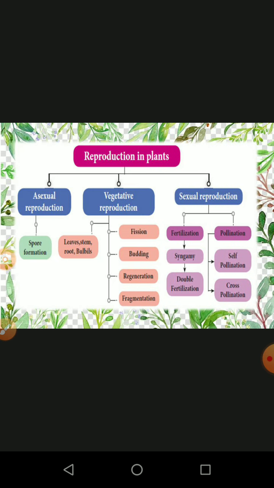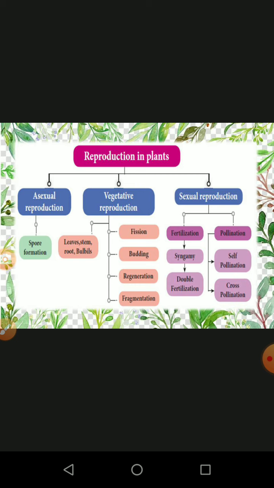From this diagrammatic representation, reproduction in plants is classified into three types. Number one, asexual reproduction. Number two, vegetative reproduction. And number three, sexual reproduction. Asexual reproduction means the organism reproduces only by spores. The spores are minute, and they are dispersed easily by wind, water and insects, by means of abiotic and biotic factors. And vegetative propagation involves two different methods: one from the existing plant and another from the primitive organism.